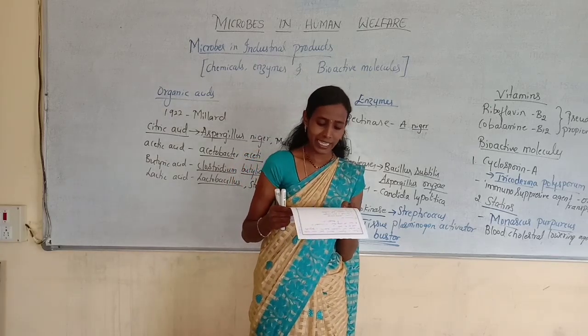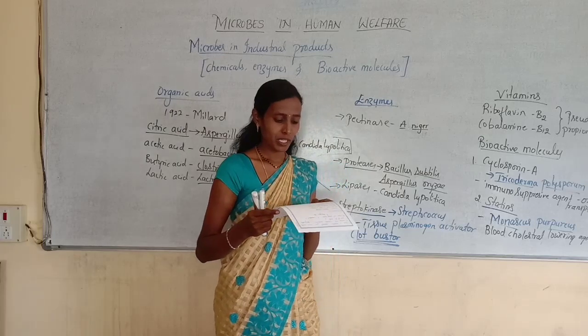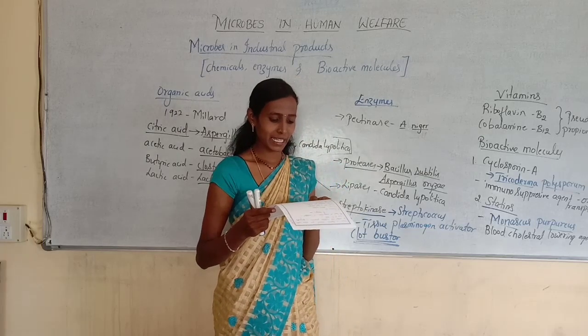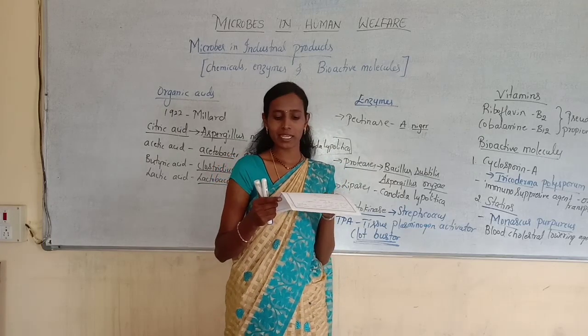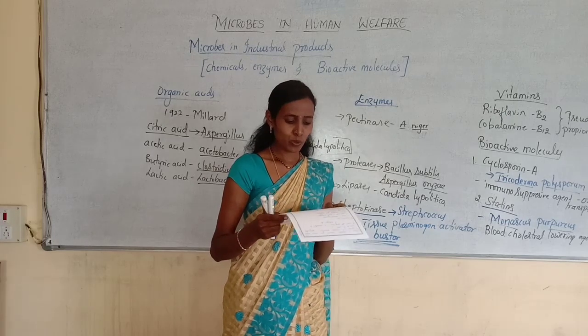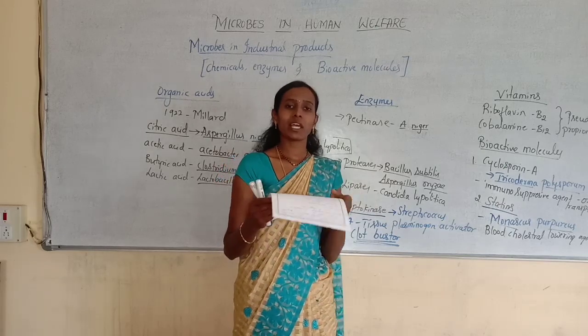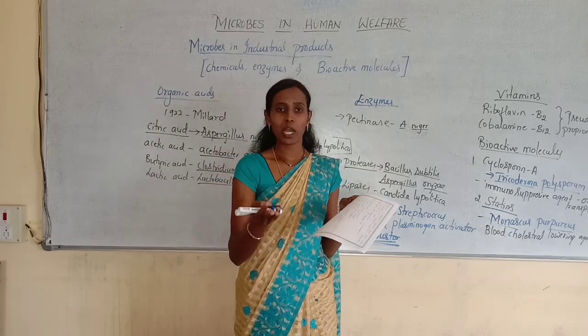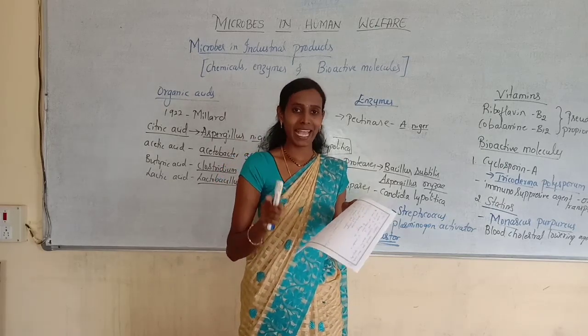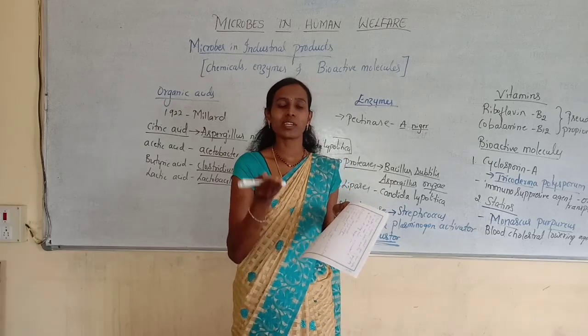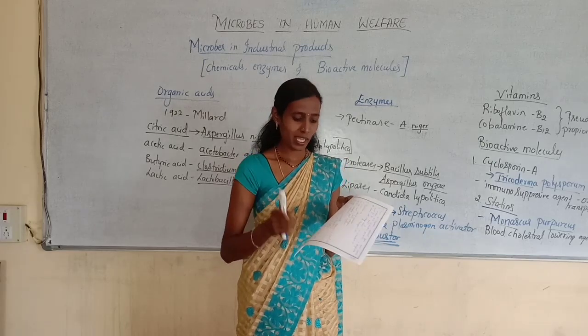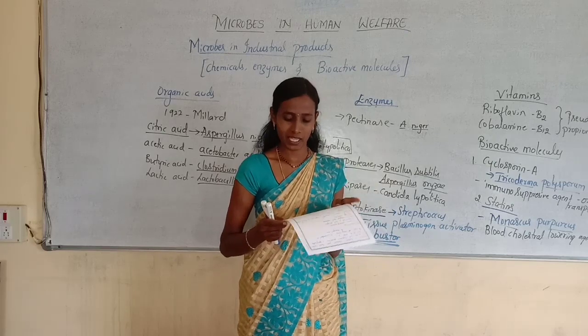Next, fourth one. Idli is a fermented product of: option A rice, option B maize, option C barley, option D black gram. Here rice and black gram are both involved, but with the help of rice alone the fermenting activity will not be induced. Black gram will induce that fermentation activity. That's why the correct option here is black gram.